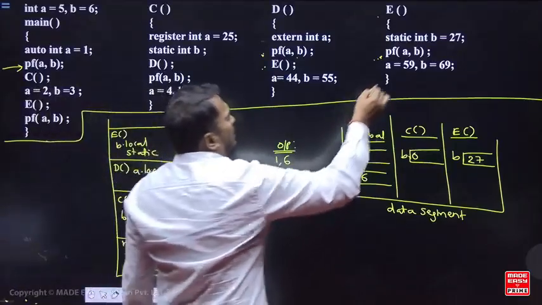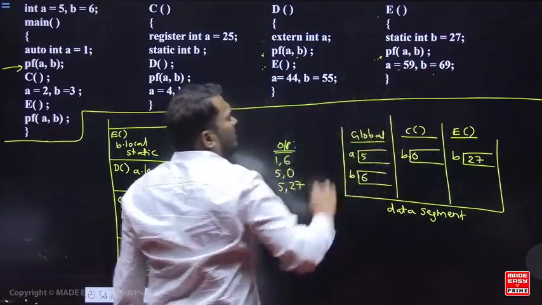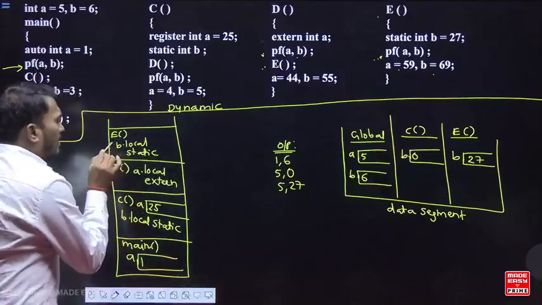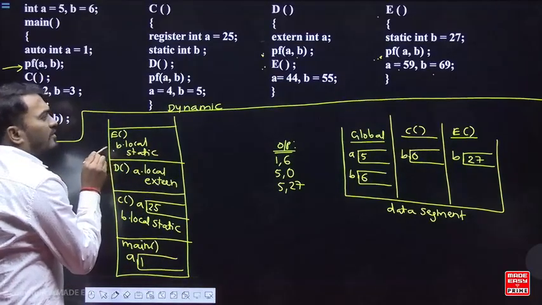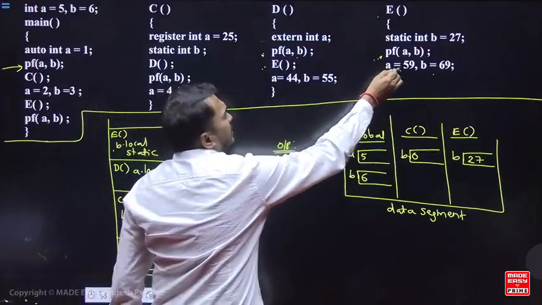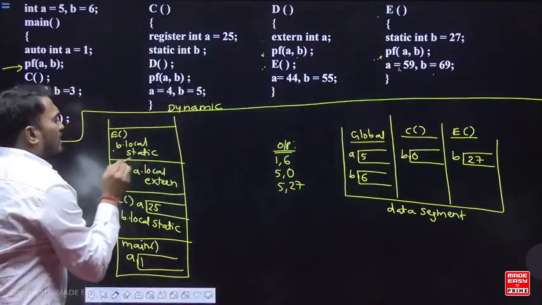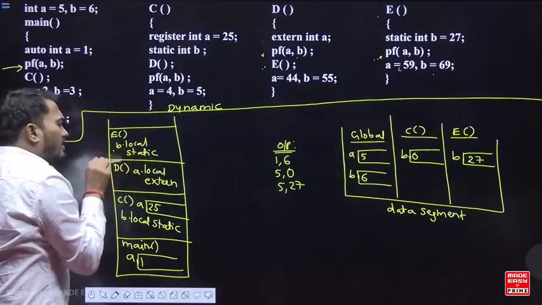Okay, next, A equal to 59, B equal to 69. Now look here, A is a free variable. So where do you need to change it? A equal to 59 is an assignment. Where will you change it? It is a free variable, so you change it in the previous calling.